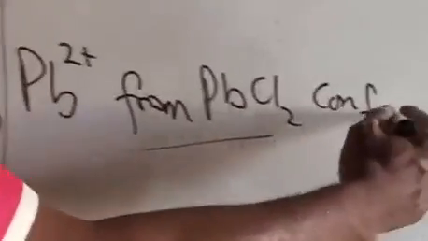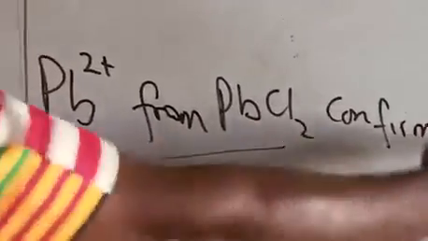So our inference should be lead 2 ion from PbCl2 confirmed. So lead 2 ion from PbCl2 confirmed. So that is it.